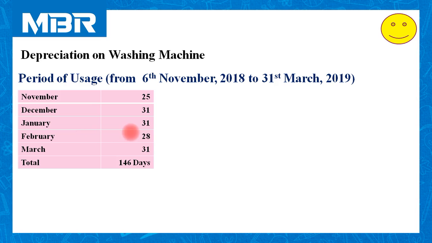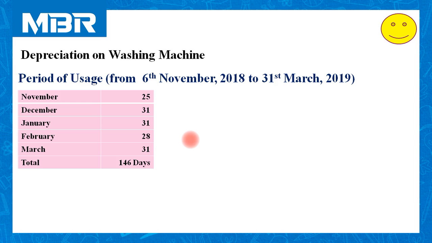If it is a leap year, then we need to consider 29 over here. But anyways, right now we are calculating for February 2019. So 28 days. March, 31 days. So total number of days for which these machines were used, 146 days.